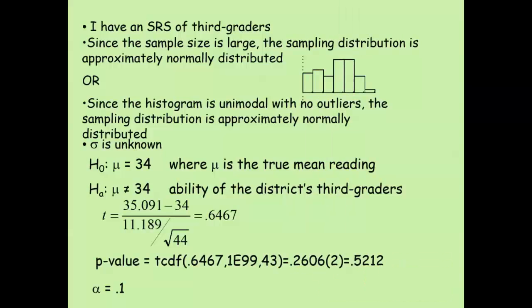Okay, now let's think about this in terms of alpha. We said alpha is 0.1 for this particular problem, which means we're not going to get excited about the data until I have a p-value, a probability, of less than 10%. Well, I happen to have a sample that would show up about 52% of the time. So clearly this is nothing to get excited about.